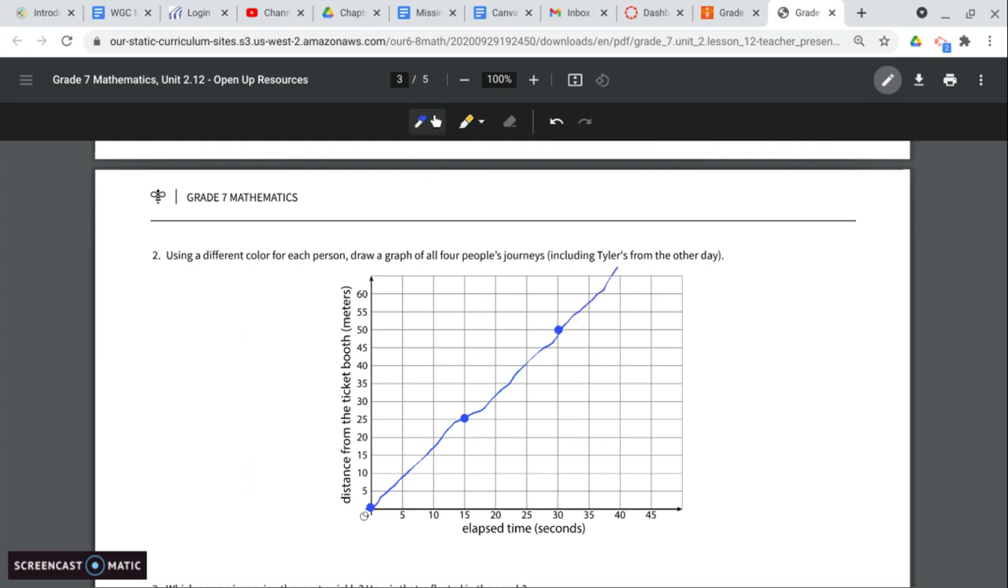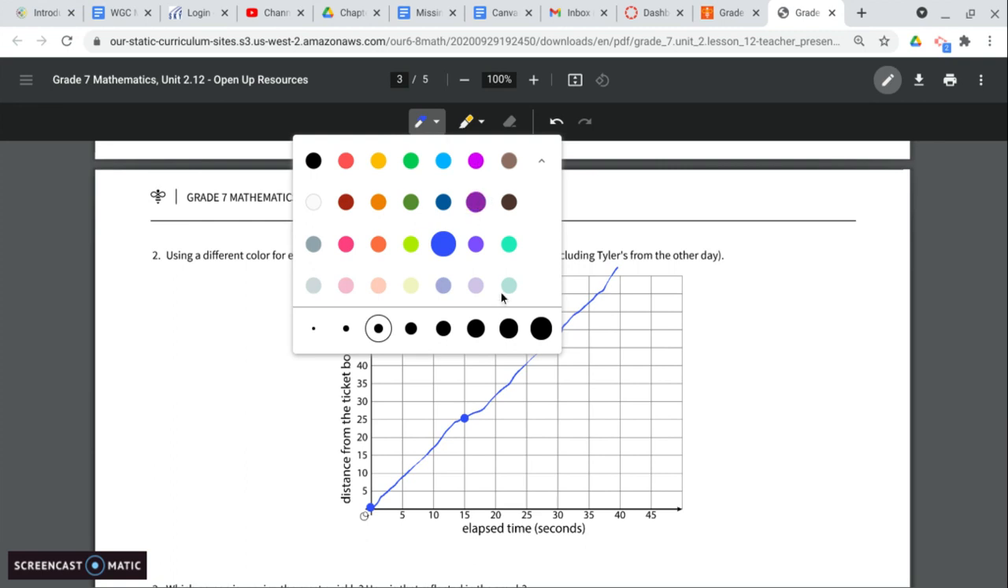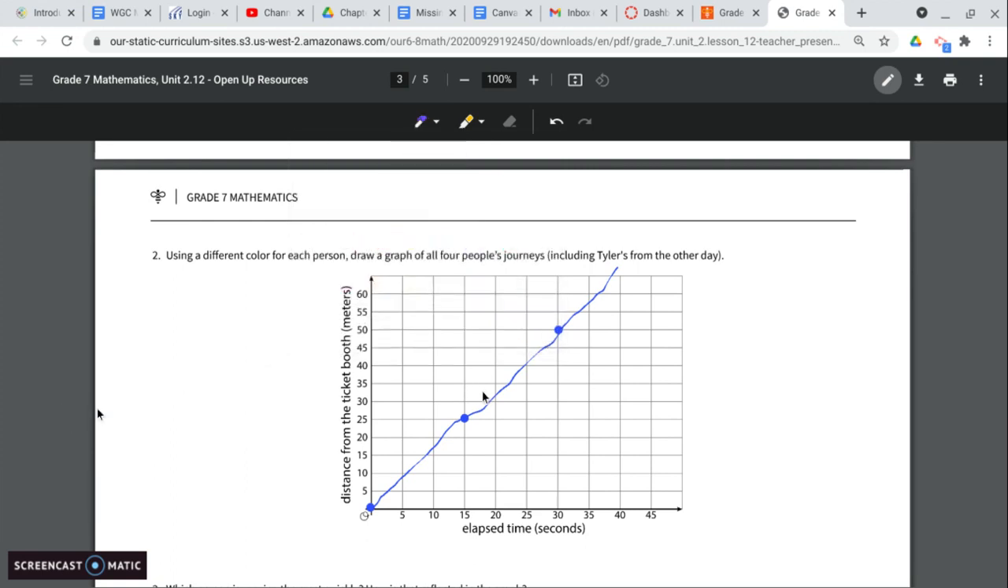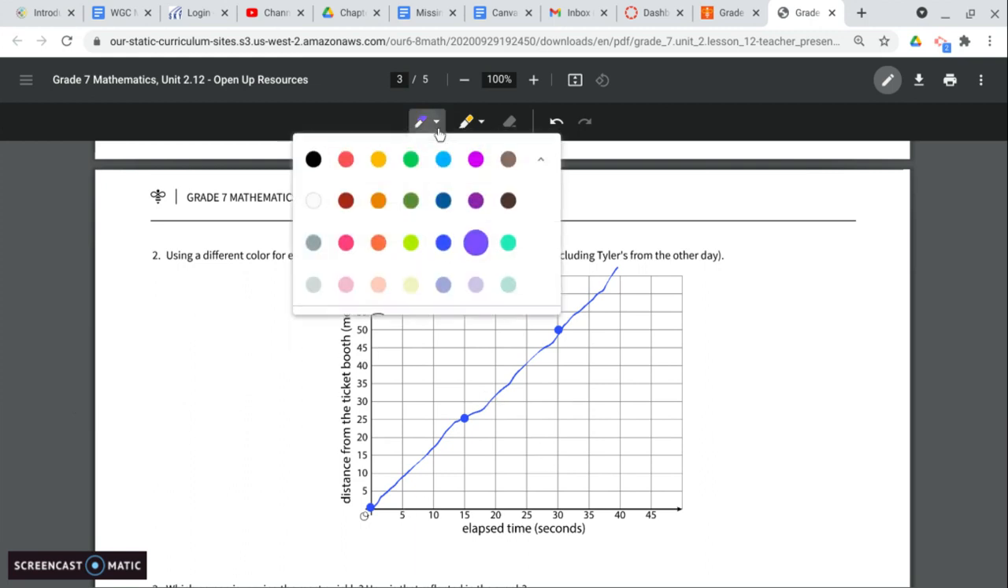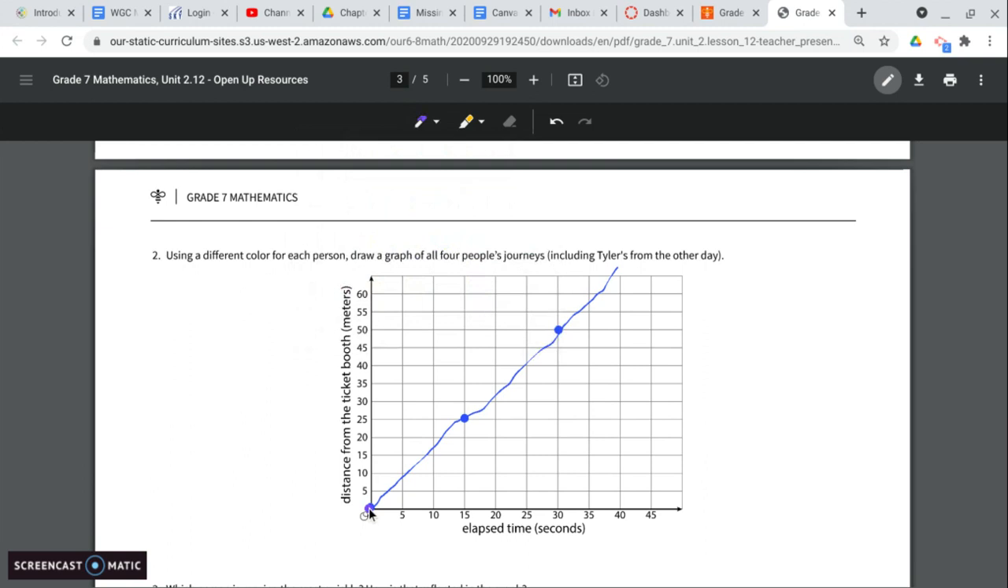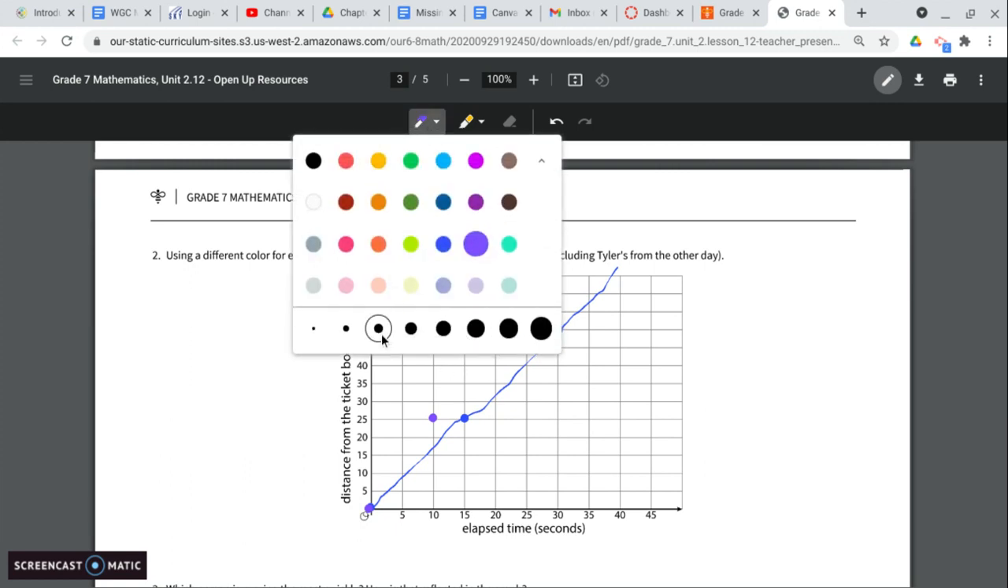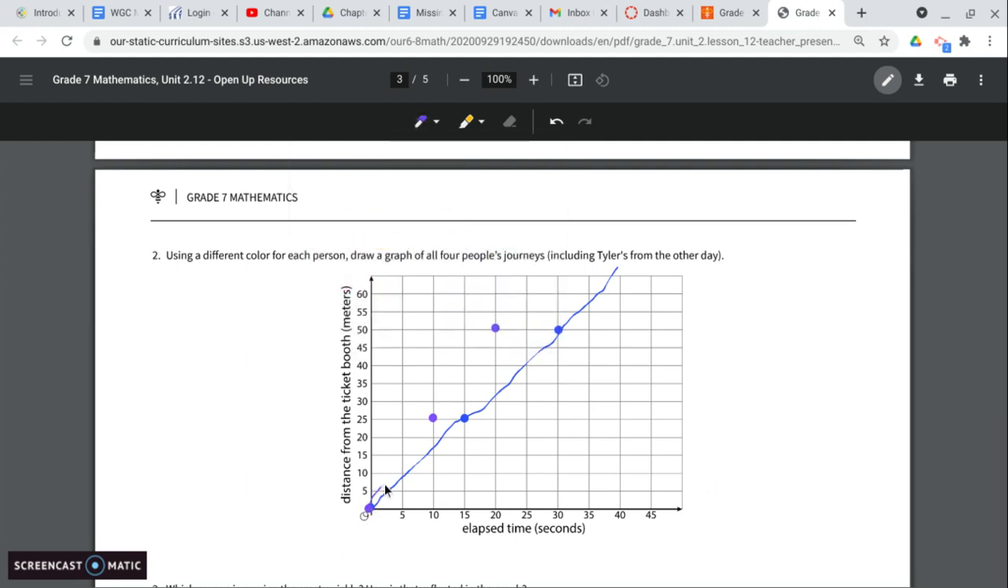All right, now Lynn, let's do a different color. Lynn, purple. So Lynn is also at 0, 0, but at 10 seconds, she's up at 25. And at 20 seconds, she's up at 50. So there's Lynn. So Lynn is going faster than Diego.